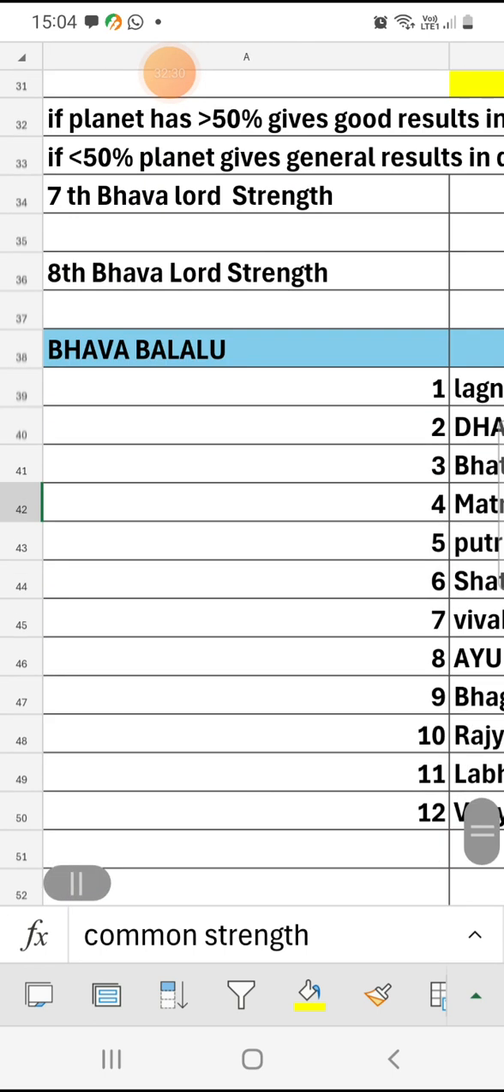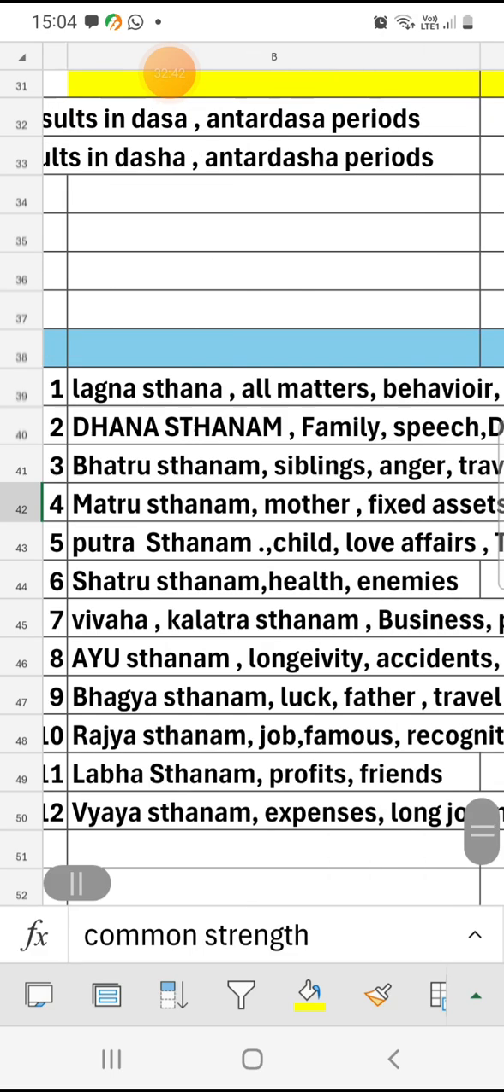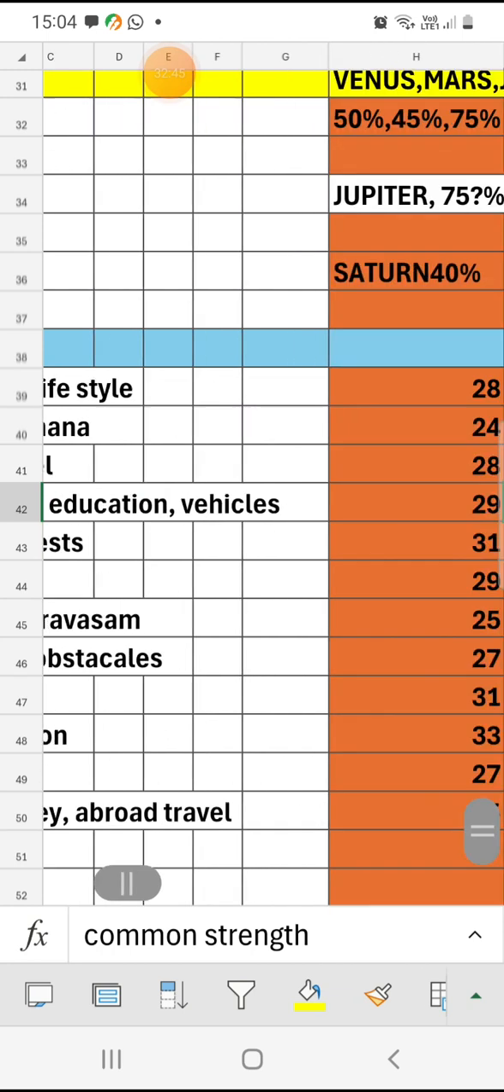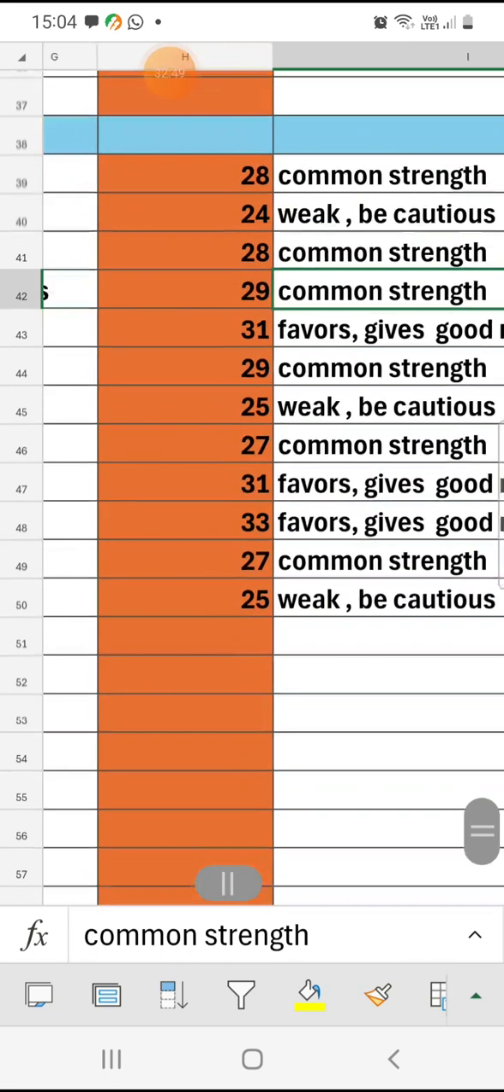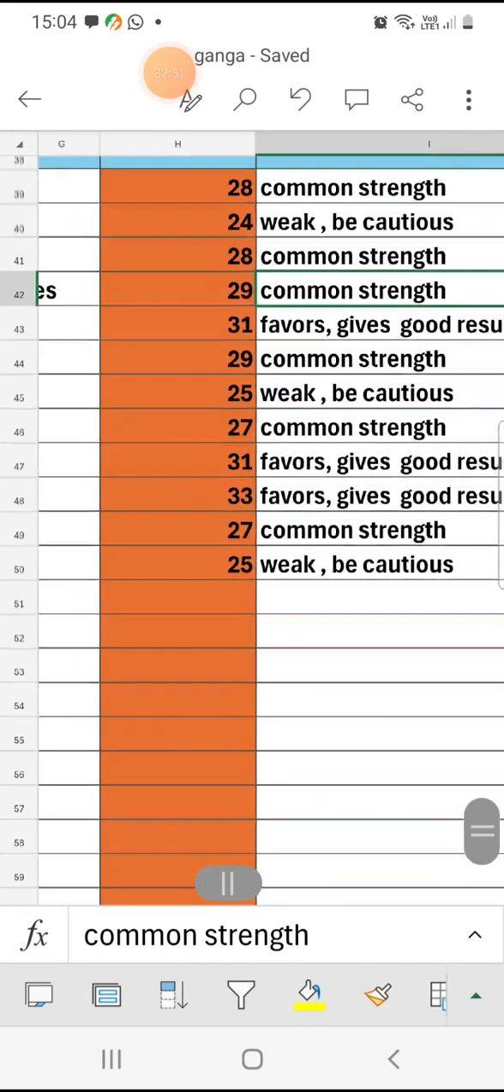Next, Bhava Balalu. How many Bhavas will be considered for marriage compatibility? 2, 5, 7, 8. 2 is Dhanasthanam, 5 is Putrasthanam, 7 is Kalatrasthanam, 8 is Ayusthanam. These Bhavas are to be considered. So like that, so many points we need to check in the chart.